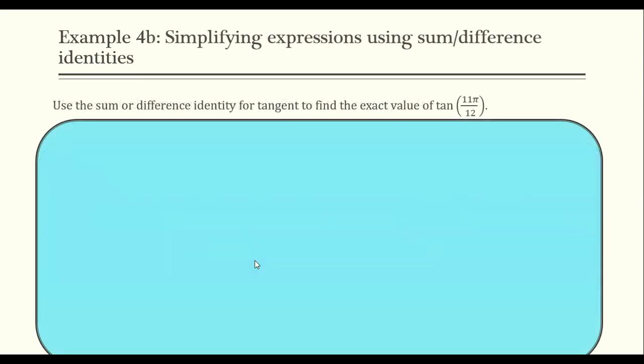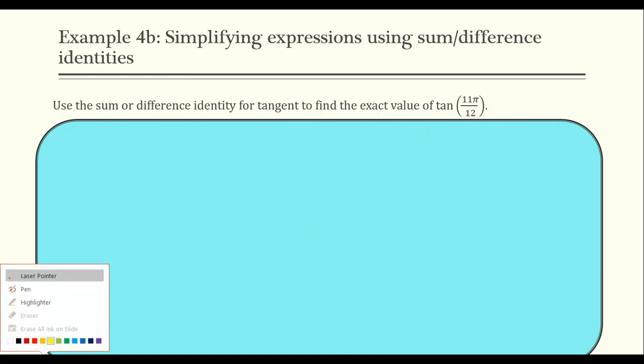So I think you guys are going to like those problems. Example 4b is still simplifying using sum or difference, but we're going to use tangent this time because sine was super nice. And tangent isn't really that bad either. It just looks a little bit more complex because the sum or difference identities are a little bit more complex at first glance, but I promise they're not bad. So we are going to use the sum or difference identity for tangent to find the exact value.